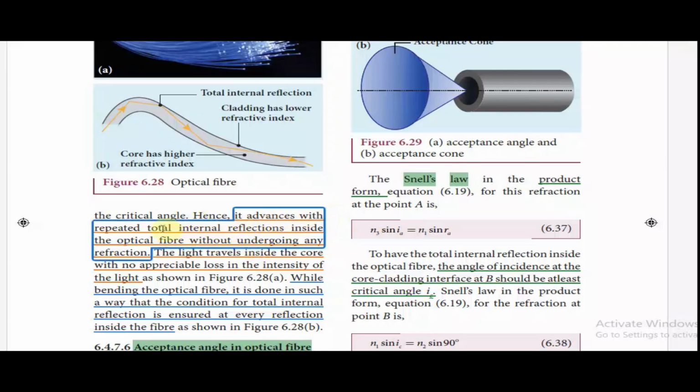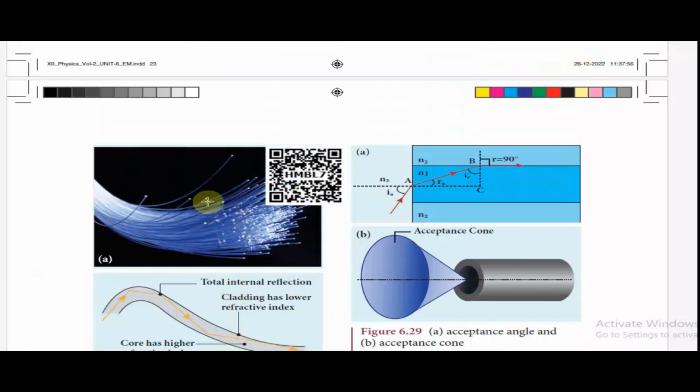Hence, it advances with repeated total internal reflections inside the optical fiber without undergoing any refraction. The light travels inside the core with no appreciable loss in the intensity of light, as shown in figure 6.28a. This is the optical fiber.